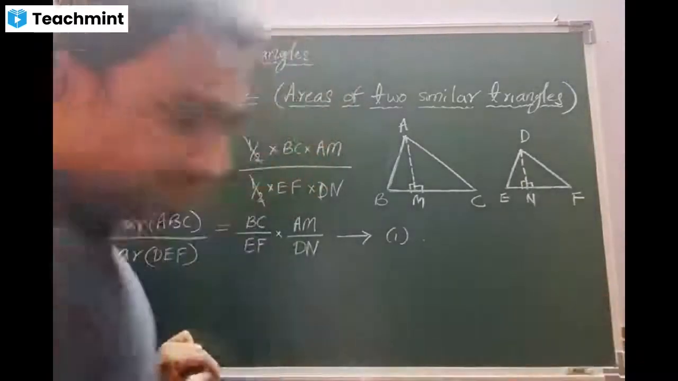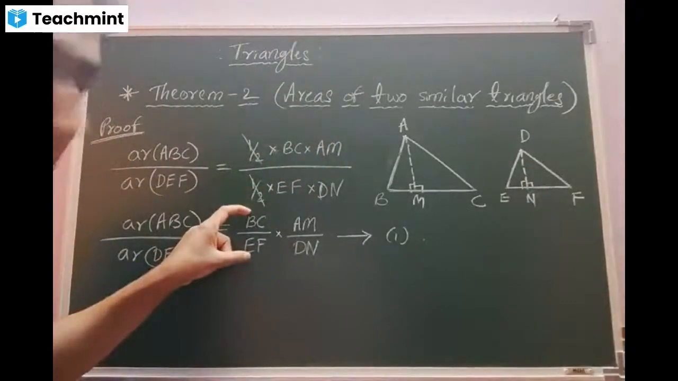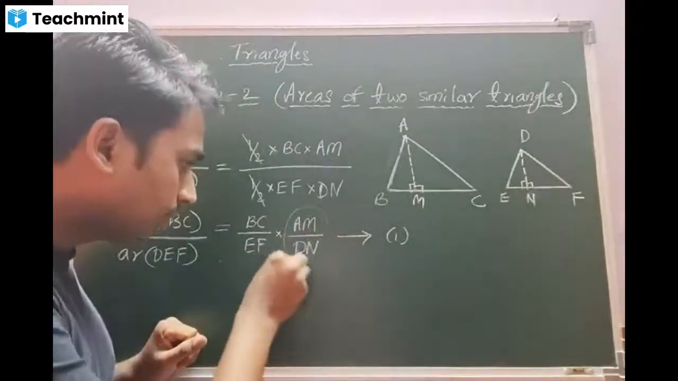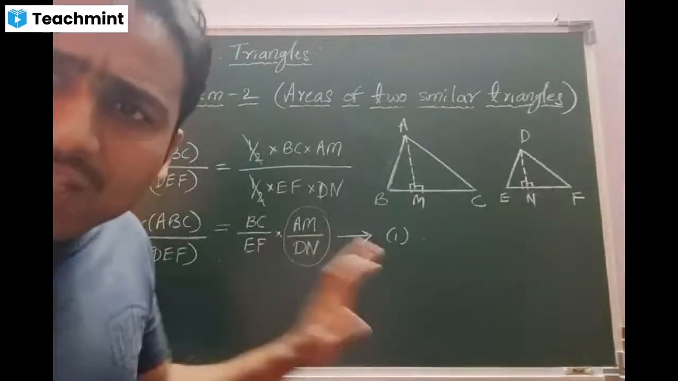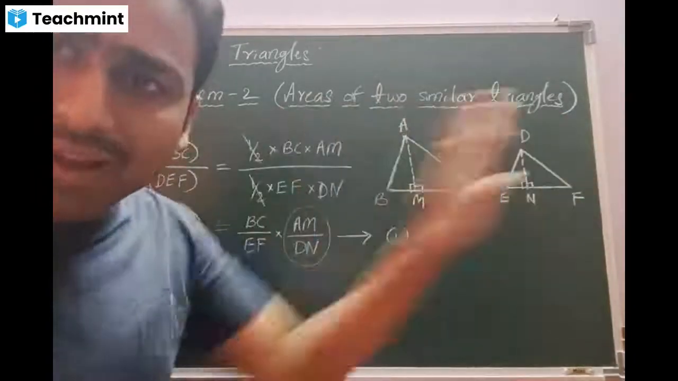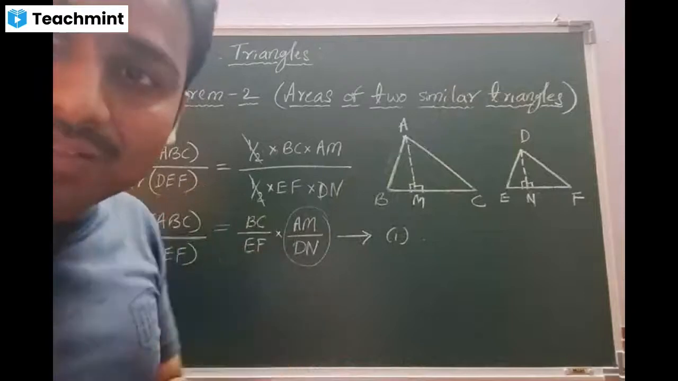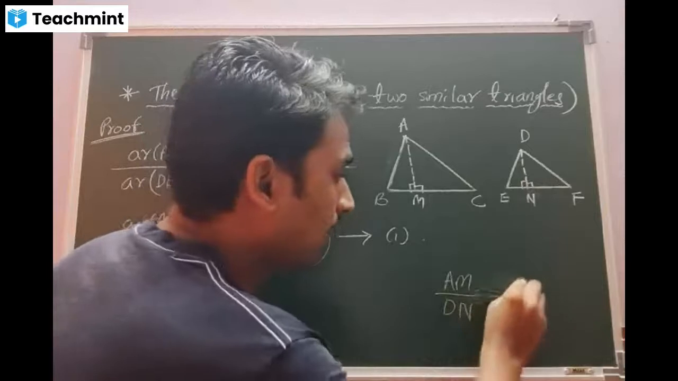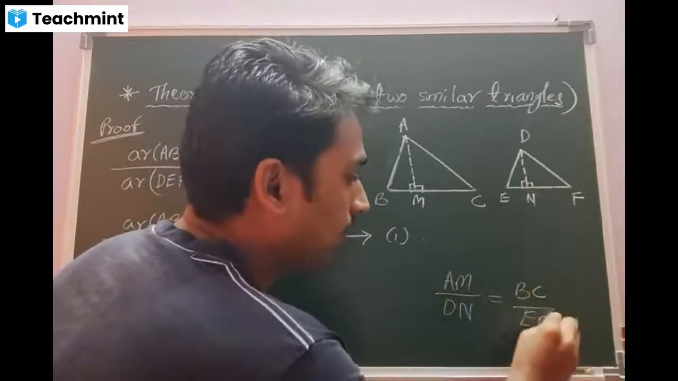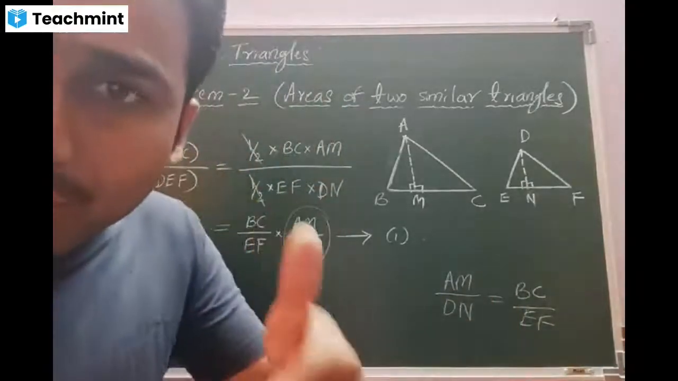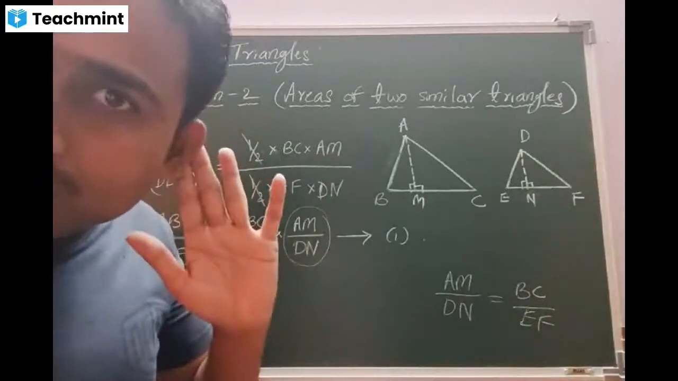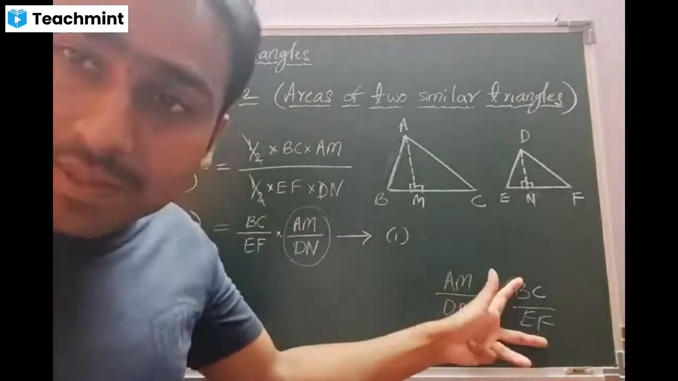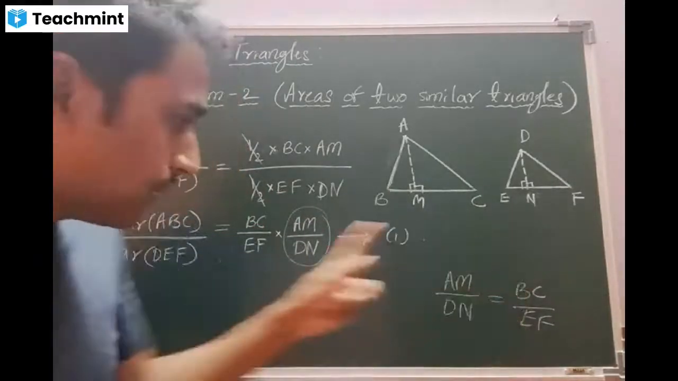Now beta, look at the concept. Already we have BC by EF, BC by EF. Now look at this second ratio, AM by DN. If I get success in telling that AM by DN is the same as BC by EF, our work will be done. Am I correct? Yes, sir. What does it mean? If I prove this ratio is same as BC by EF, I can substitute this BC by EF here.